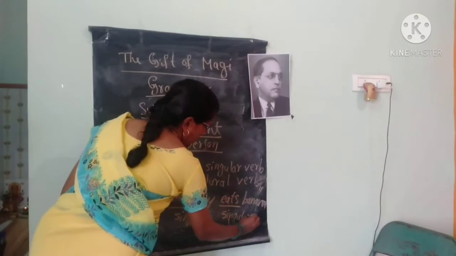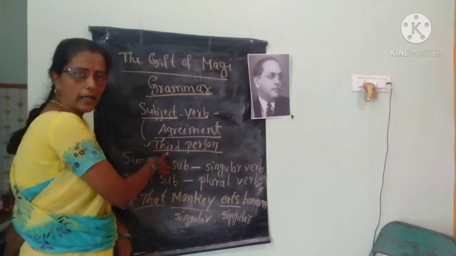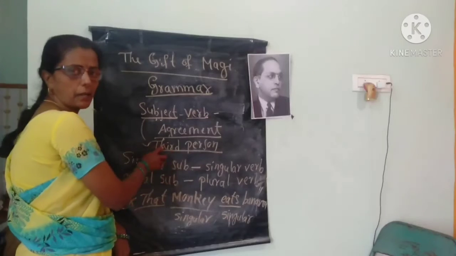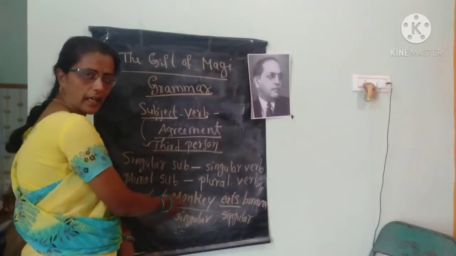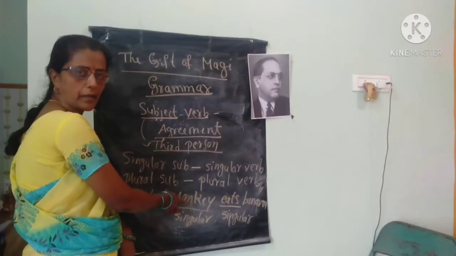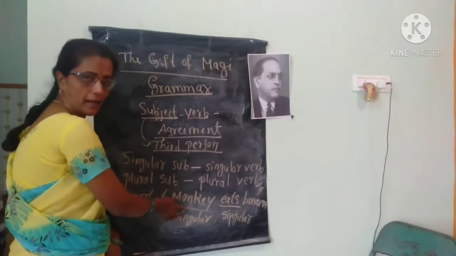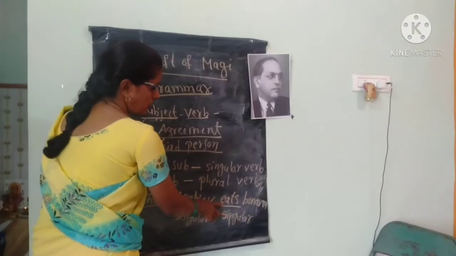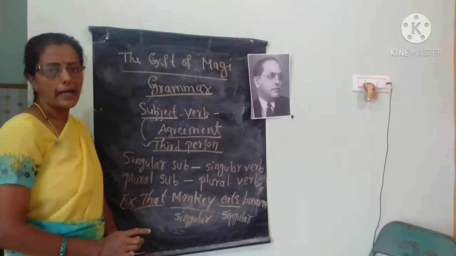So, when the subject is in third person, if the subject is singular, that monkey means there is only one monkey. This is singular in number, and the verb also you should use singular. Eats. That monkey eats bananas.